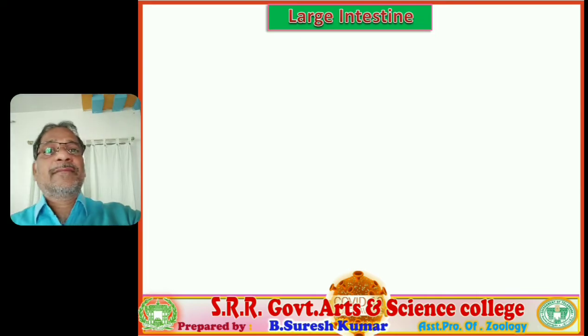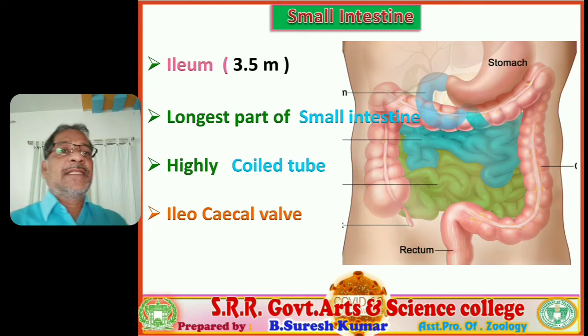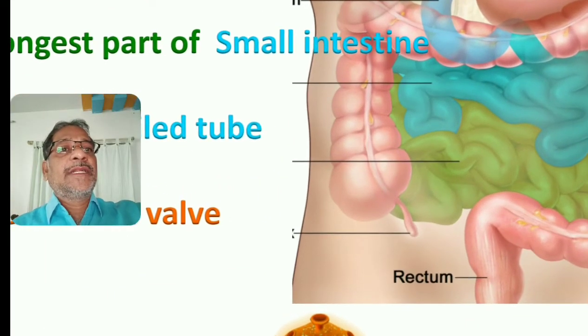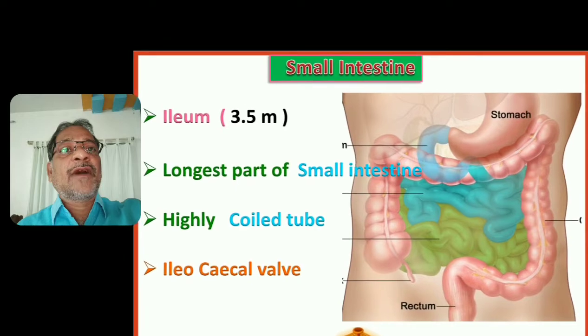Next, the ileocecal valve. You observe the ileocecal valve. What is the ileocecal valve? You observe where the small intestine is going to fuse with the large intestine. The cecum is one part of the large intestine, and at the opening where it fuses, a prominent valve is present. That is called the ileocecal valve.